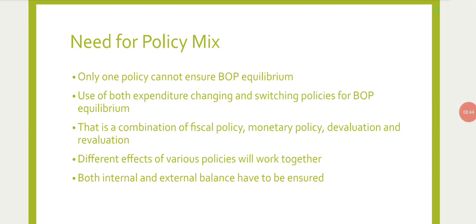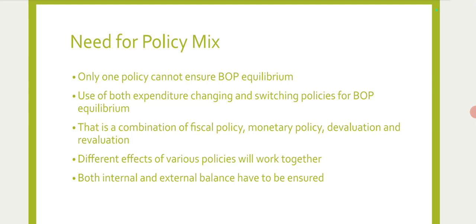Of course, the question here is what kind of policy is required for balance of payment adjustment. We need to have an optimum policy mix. We need to have a judicious kind of expenditure changing policy and a judicious kind of expenditure switching policy. We cannot recommend that this policy is good for you, that policy is good for you.